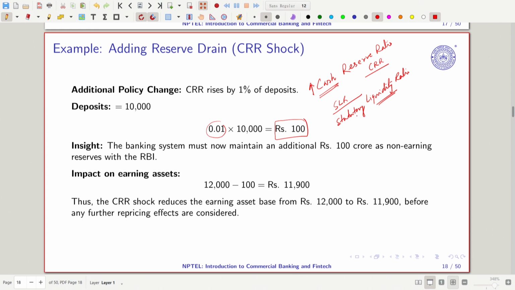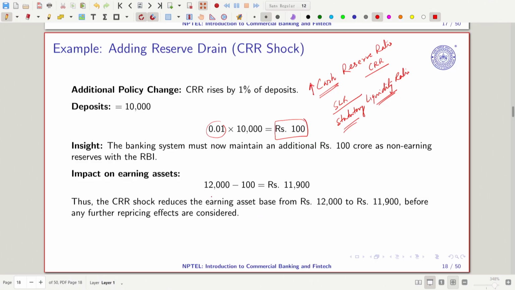Then you have the statutory liquidity ratio, SLR. What does it mean? It means that banks will have to keep, apart from cash, some amount in the form of gold and bullion or any kind of government securities approved by the government, which they are allowed to keep as SLR. So this is what we have. The impact on earning assets is 12,000 minus 100, so 11,900. So the CRR shock reduces the earning asset base from 12,000 to 11,900.